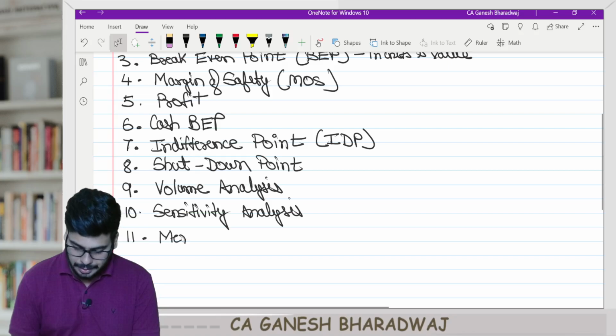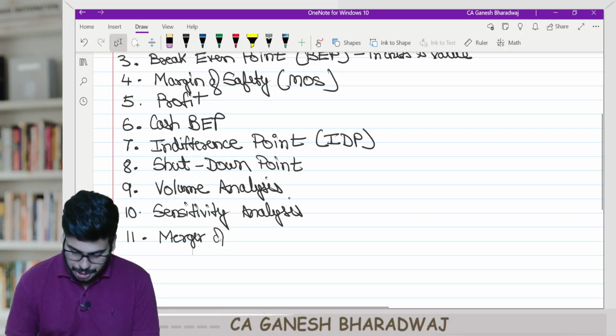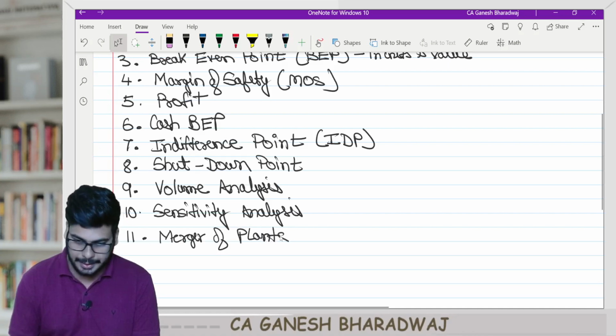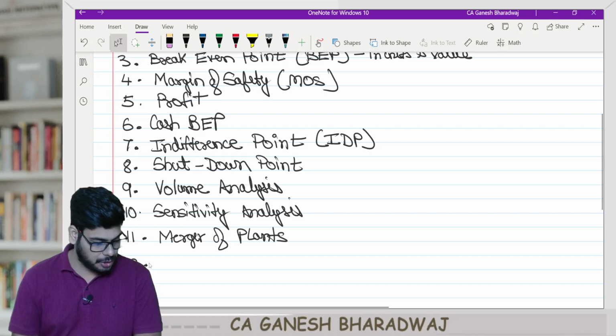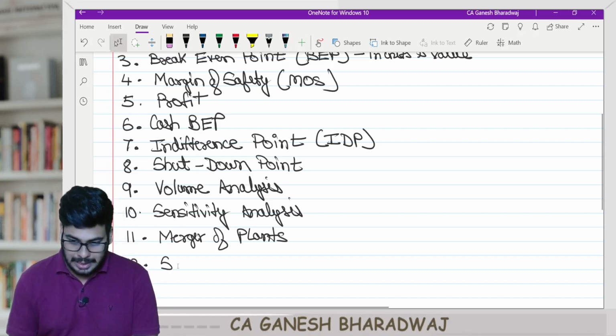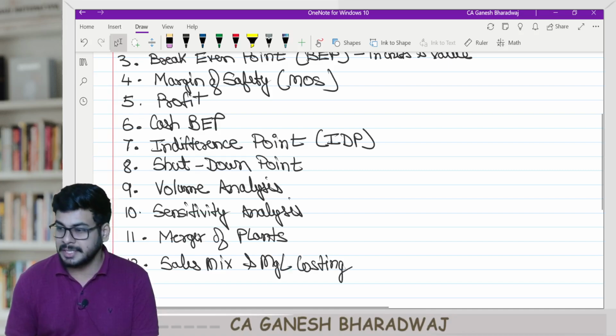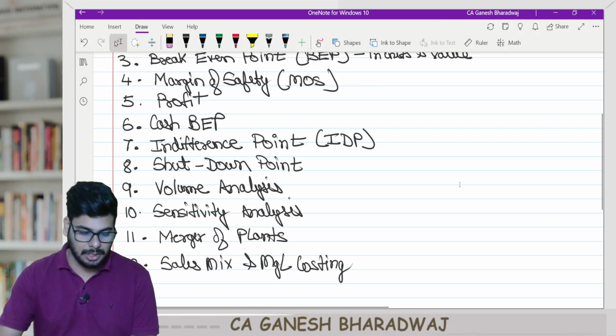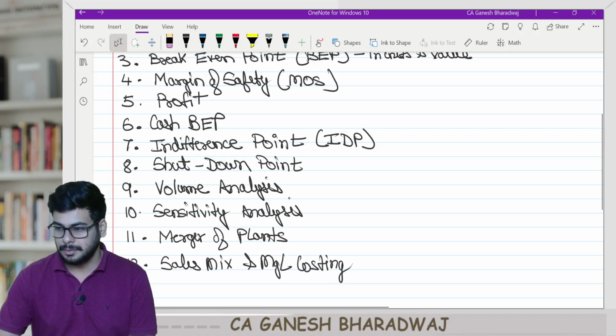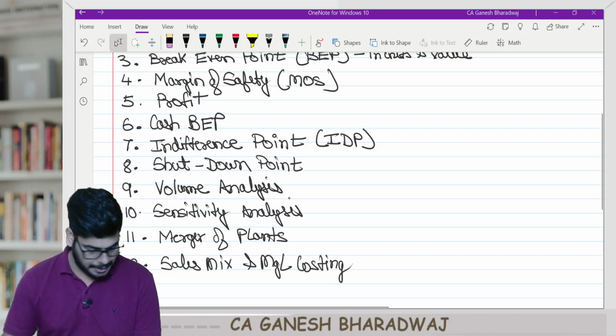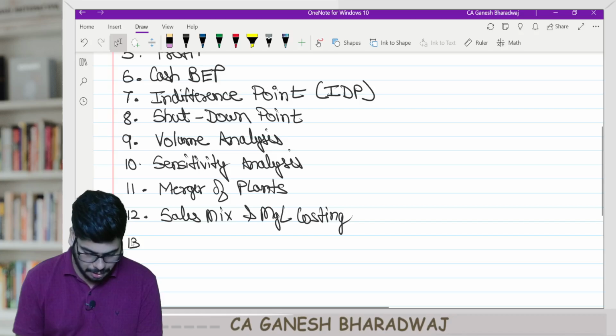Merger of plants. Plants means a factory. Then 12, sales mix and marginal costing. Done? Right. Then write down point number 13.